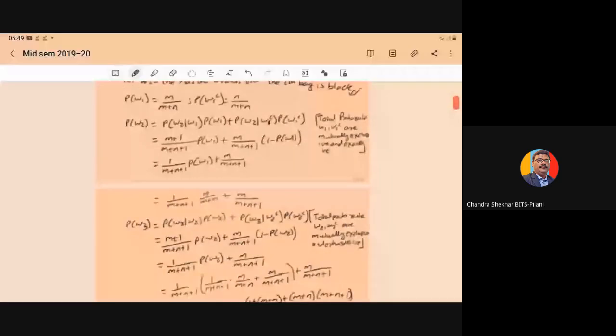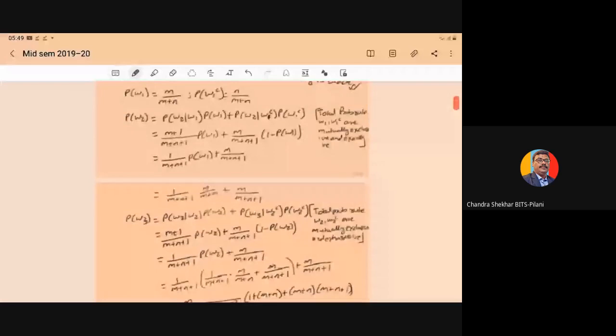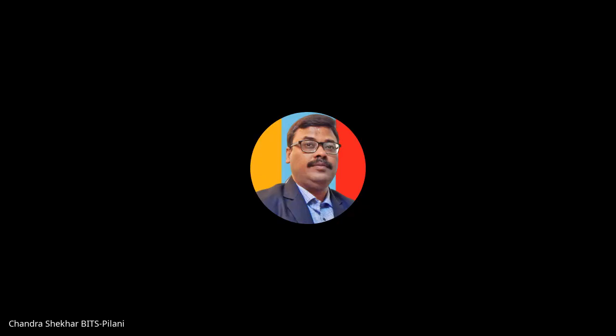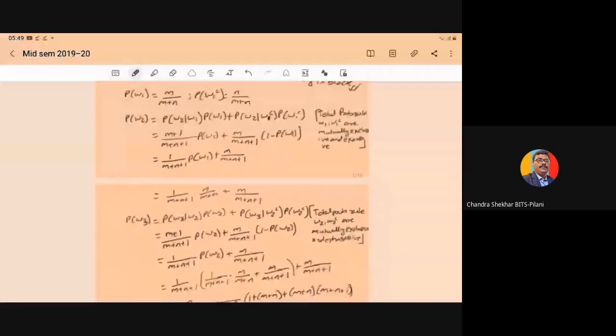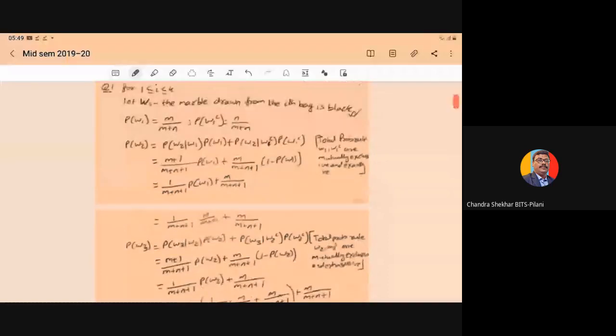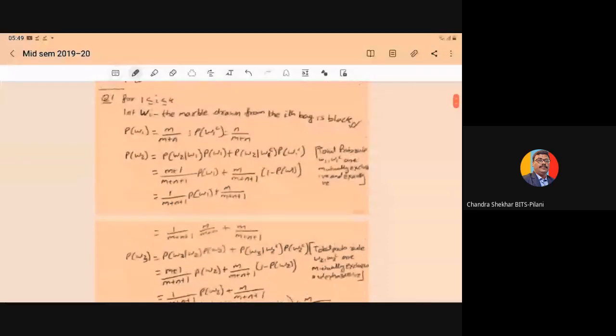Now, if you compute the probability of W2, it is the draw of a marble from the second bag.